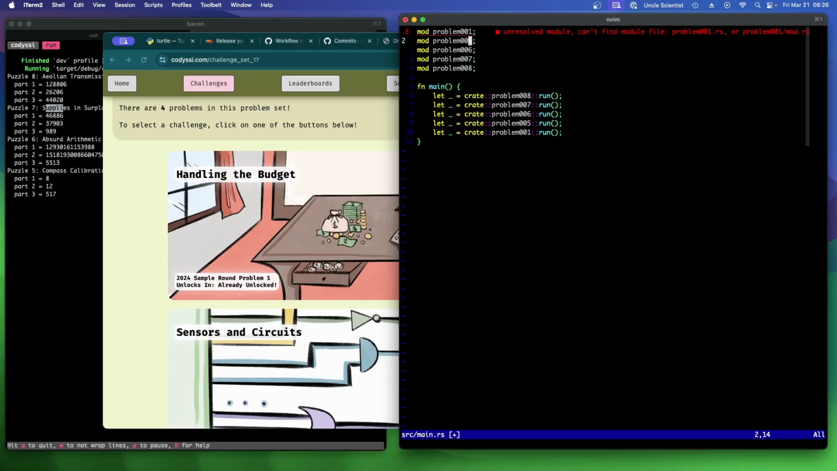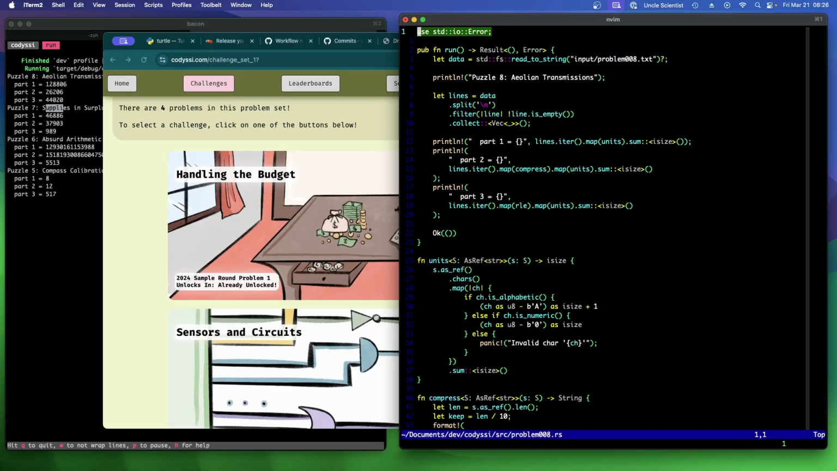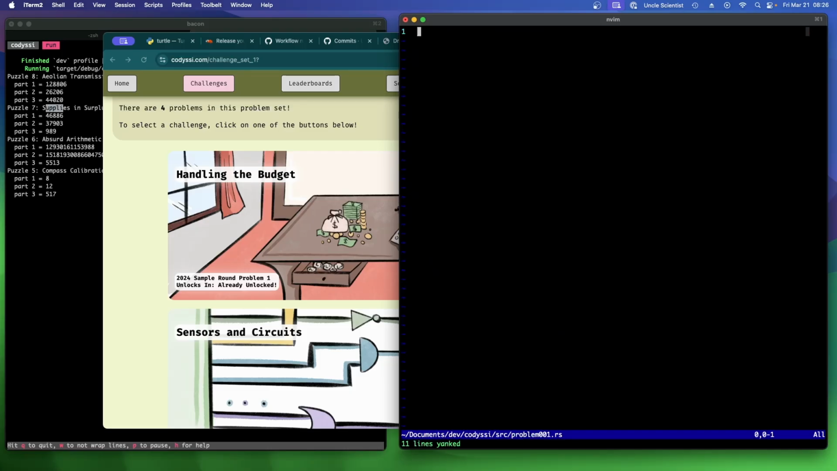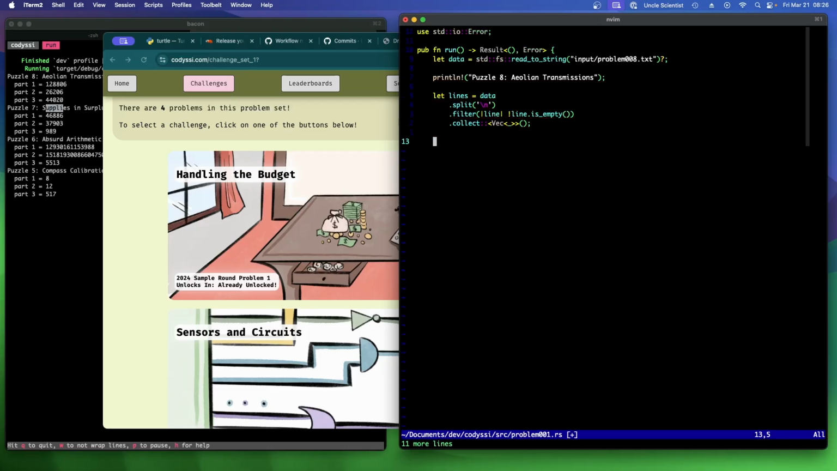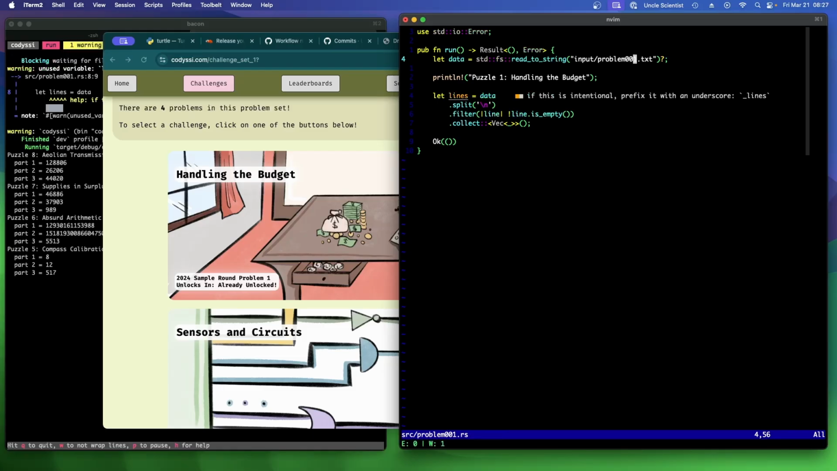Just cause. Let's grab this. Hit OK. Like that. And change this to puzzle 1. Handling the budget. Hopefully it'll be nice and easy, and then I can wrap the stream up. Right? Oh yeah, we don't have it yet? That's okay. There.